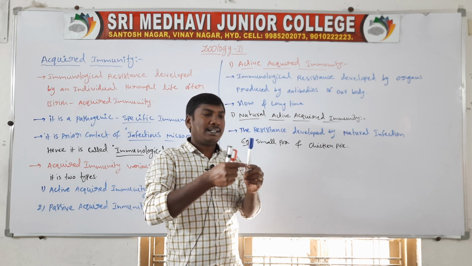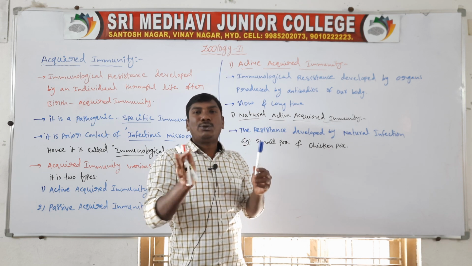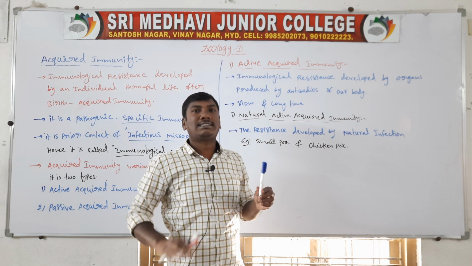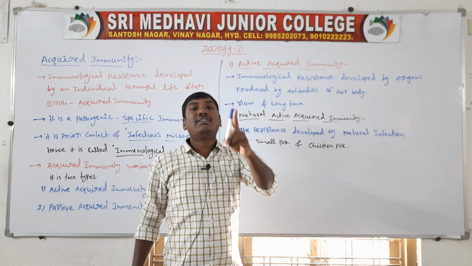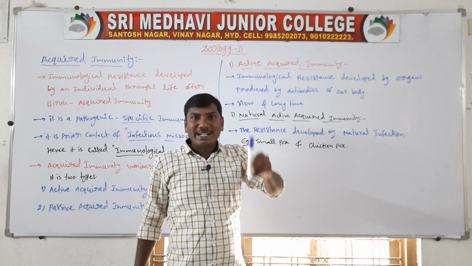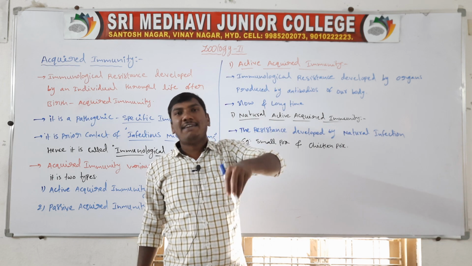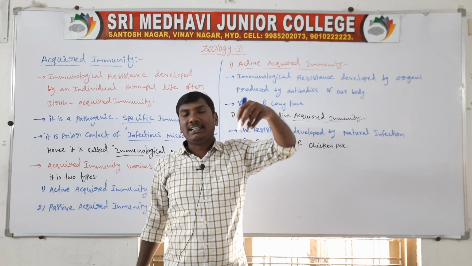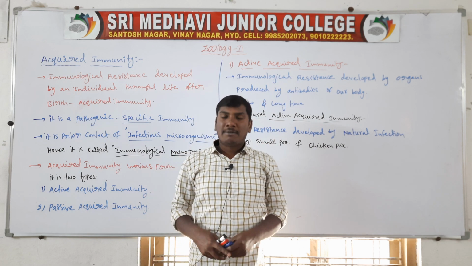These antibodies remain present in the body, so the next time smallpox or chickenpox does not affect them. In a lifetime it happens only once, because at that time the body produces antibodies. These antibodies present in the body activate and kill the foreign particles.